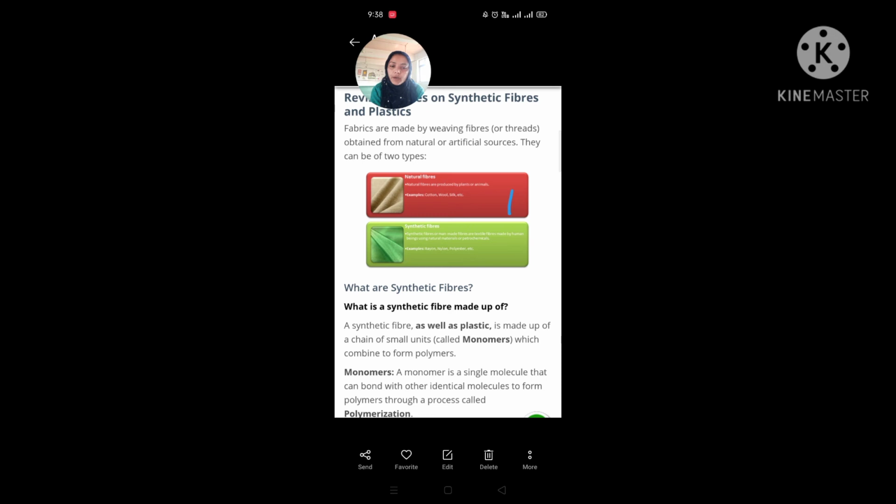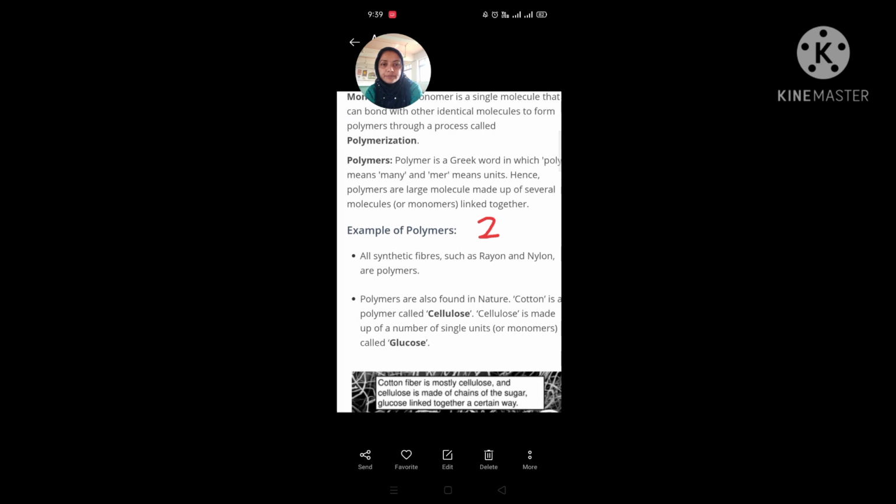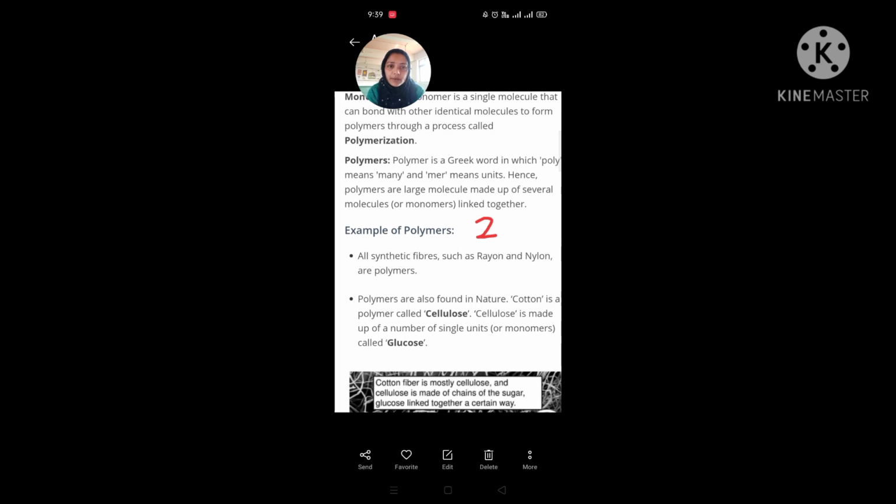A monomer is a single molecule that can bind with other identical molecules to form a polymer through a process called polymerization. Now dear students, it is very important to notice over here, we have two different kinds of beads. It could be the same kind of bead, it could be a different kind of bead. That is possible depending on which type of chemical we are using. Monomer is, as I told you, the single unit that can bind to identical units through the process called polymerization.